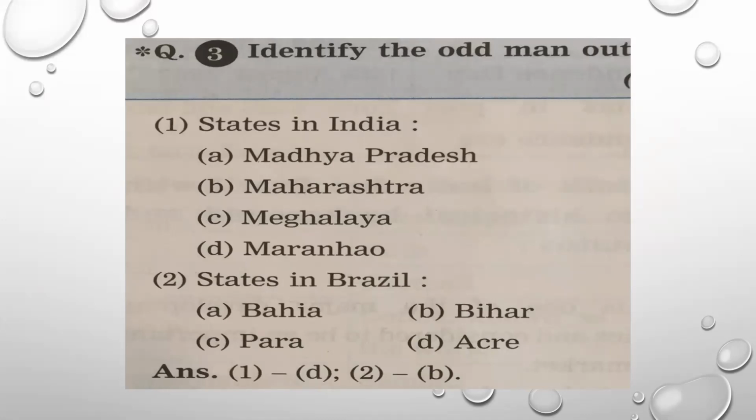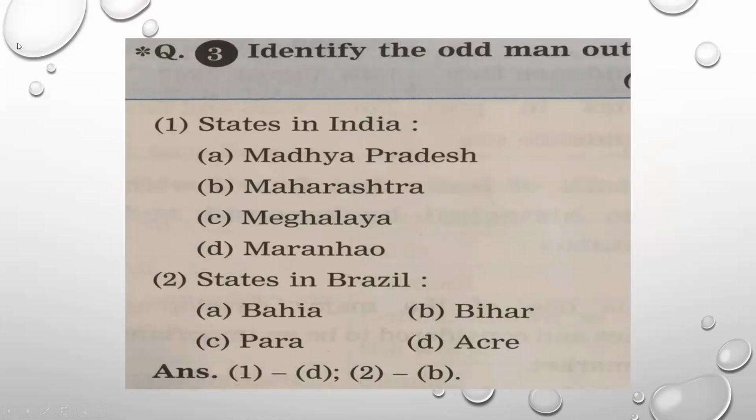Identify the odd man out. Number 1, states in India. 4 states are given. We have Madhya Pradesh, Maharashtra, Meghalaya, Maranhão. Okay. And number 2, it is given states in Brazil. A, Bahia, B, Bihar, C, it is Para, and number 4 is Acre. Okay. Now here you can see the answers are given down.